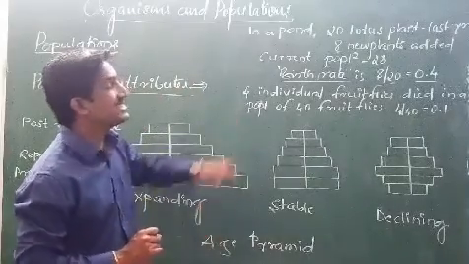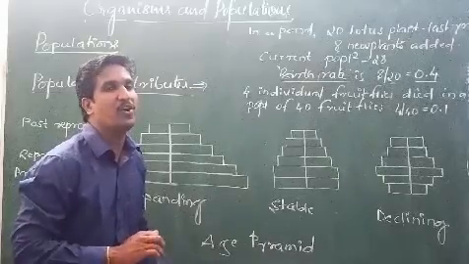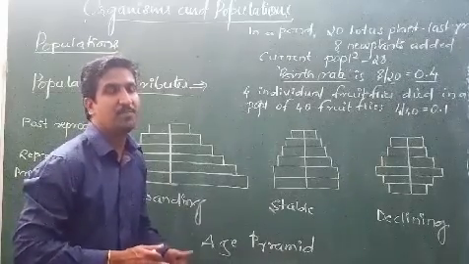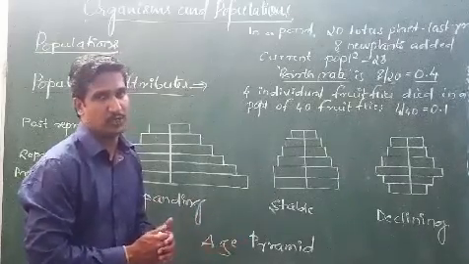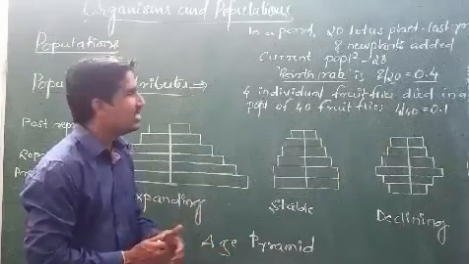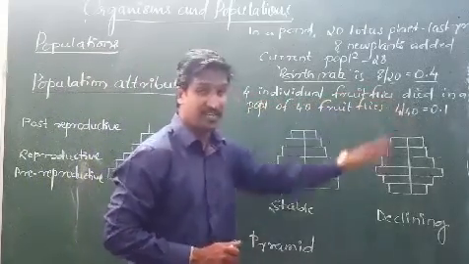The second one is death rate. How many organisms of the particular species are dying per year from the population? That is called the death rate. Say for example, 4 individual fruit flies have died.